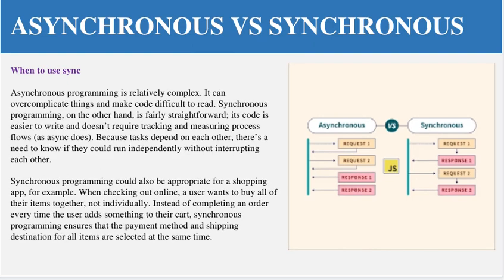Now, when to use the synchronous model. Synchronous programming could be appropriate for a shopping app. For example, when checking out online, a user wants to buy all of their items together, not individually. Instead of completing an order every time the user adds something to their cart, synchronous programming ensures that the payment method and shipping destination for all items are selected at the same time.